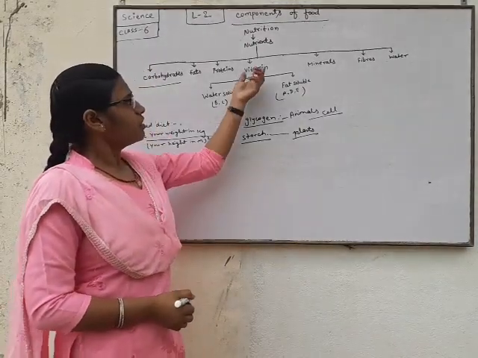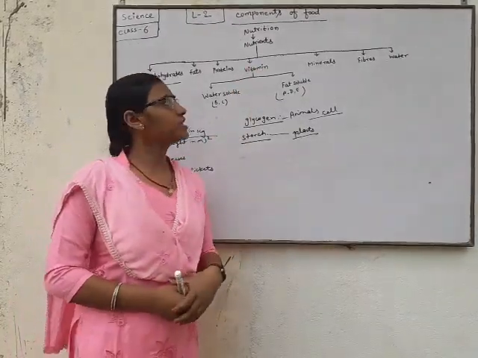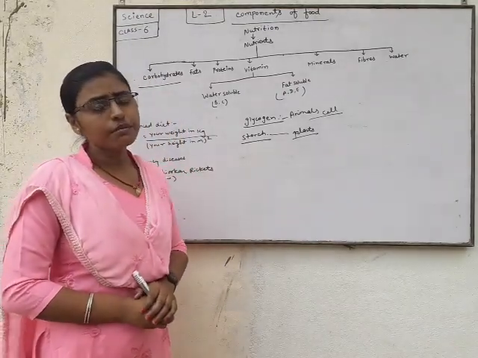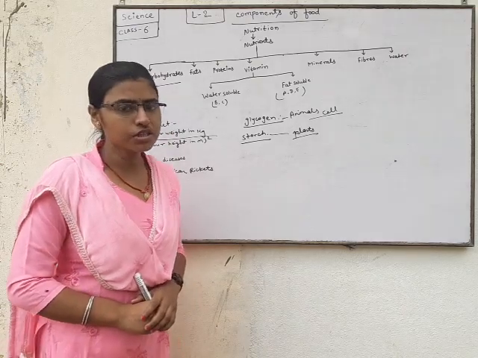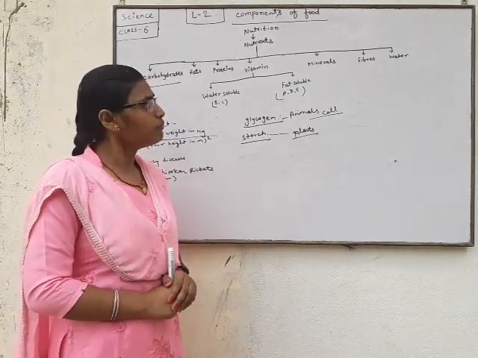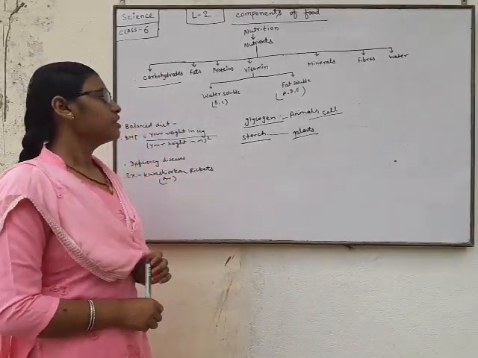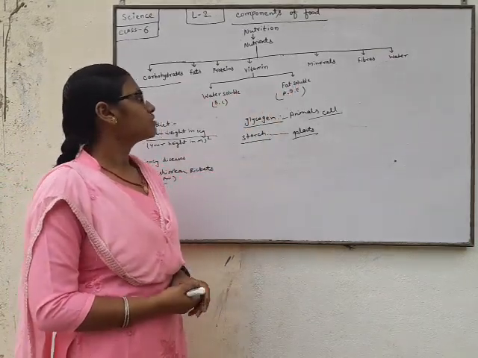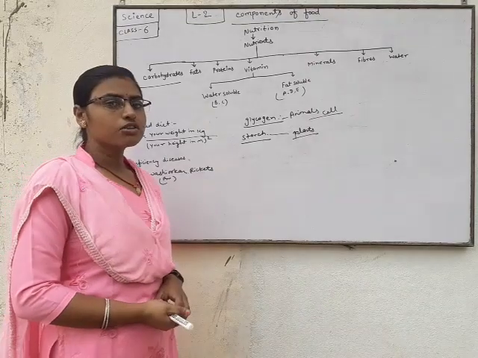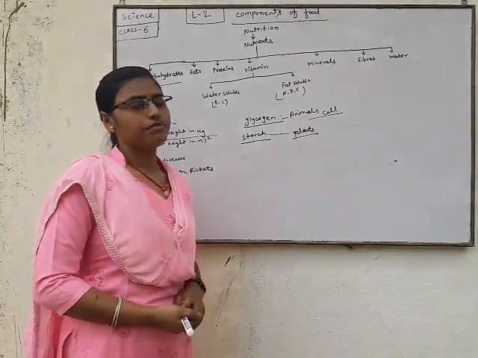And our next component of food is vitamins. Vitamins are needed in very small quantities and are helpful for our body. There are two types of vitamins: first, water soluble, and second, fat soluble.